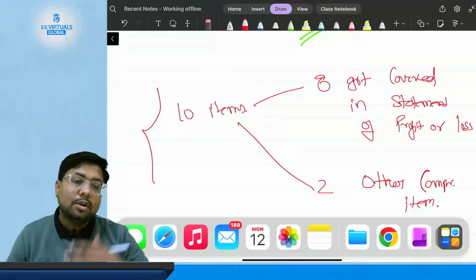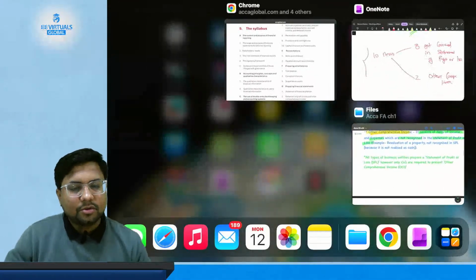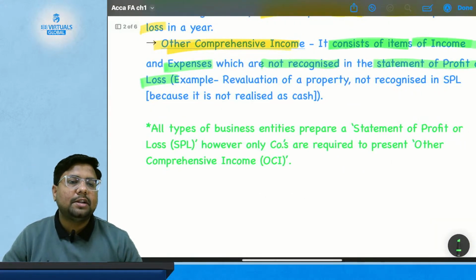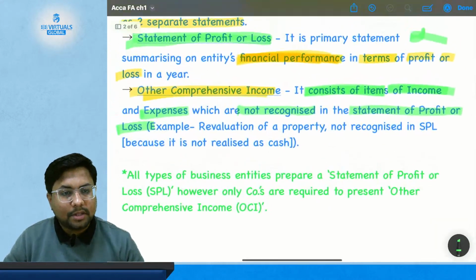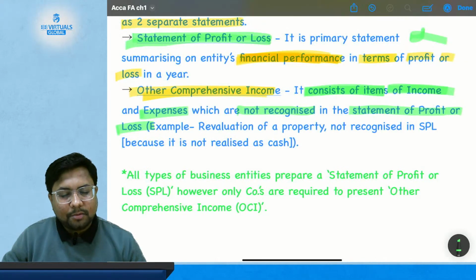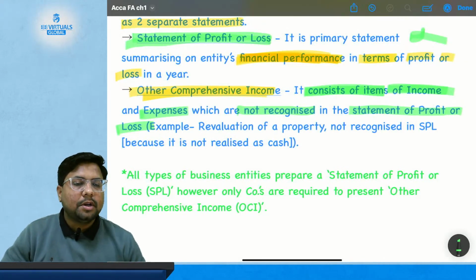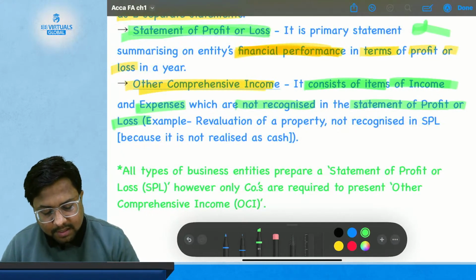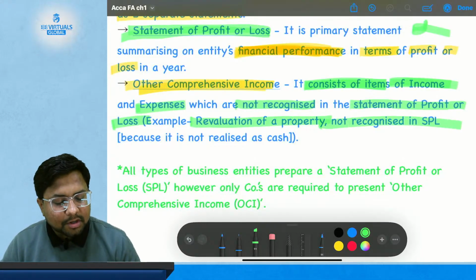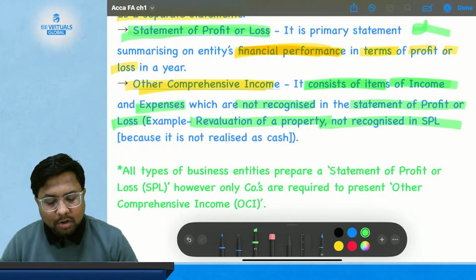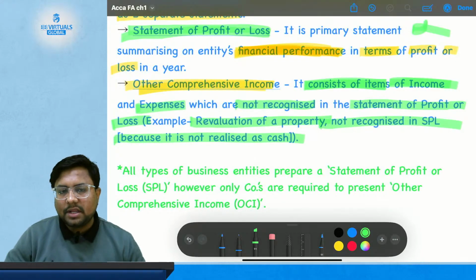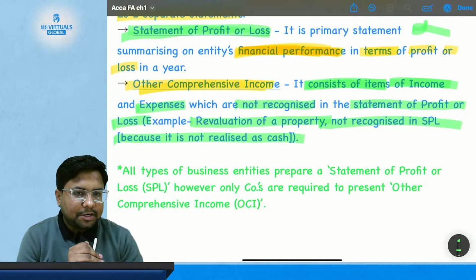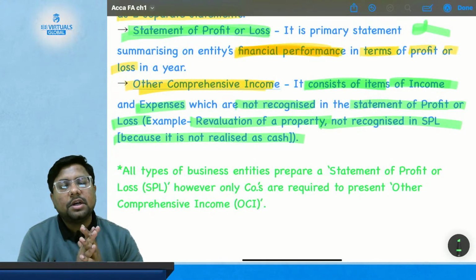We will discuss this in the particular chapter, that is preparation of financial statements. Just understand that the things which are not going to be covered as income or expense in the statement of profit or loss are ultimately going to be covered in other comprehensive item. An example is revaluation of a property, not recognized in the statement of profit or loss because it is not realized in cash. So if you have revalued your asset, it is not covered in the statement of profit or loss, and will be covered in other comprehensive item.